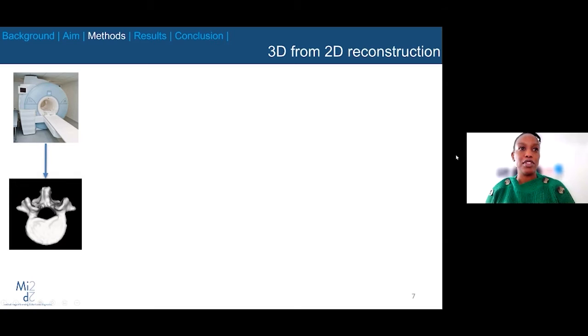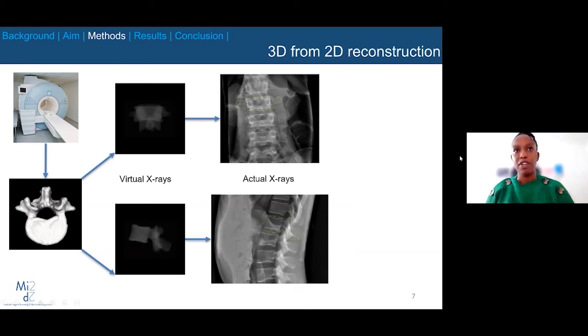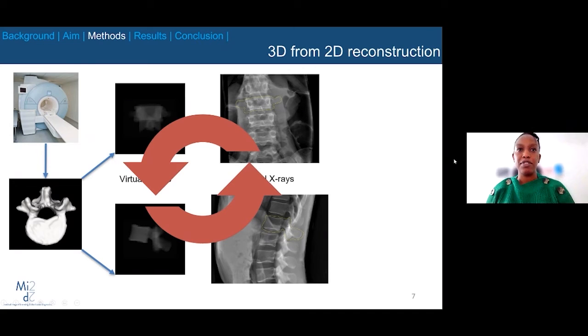An instance of this model will be selected, and artificial or virtual X-rays will be projected in the anterior, posterior, and lateral positions. These artificial X-rays will then be compared to the actual real X-rays that we have and try to match the intensity values. The process is iterative. That means several instances will be generated, followed by several X-rays, and then matched to the actual X-rays that we have. The goal is to find an instance where there is maximum similarity between the virtual X-rays and the actual X-rays. Then this instance will be used for the bone mineral density estimation in a volumetric space.